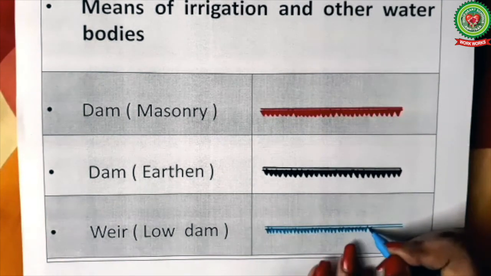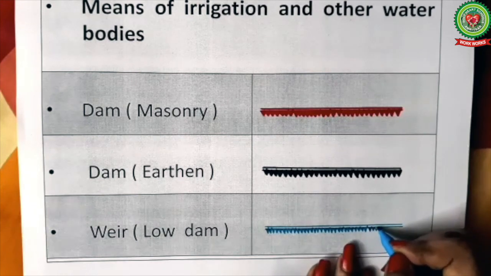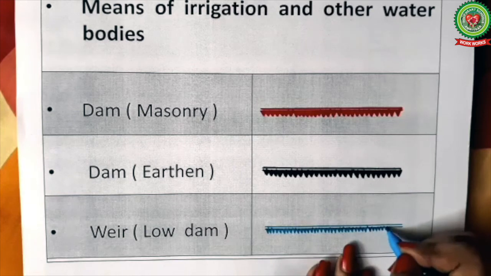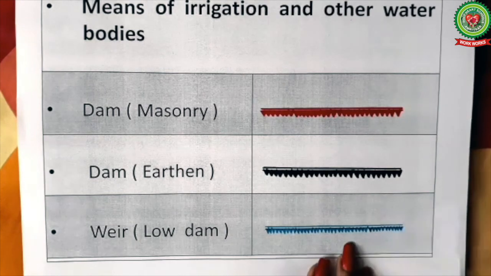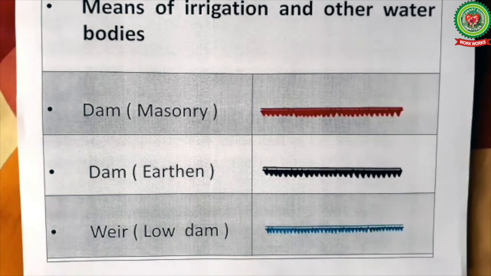So the symbols are easy for dams, only you have to learn the right colors. So this is the symbol for a low dam or weir.